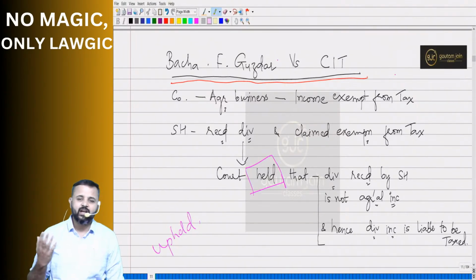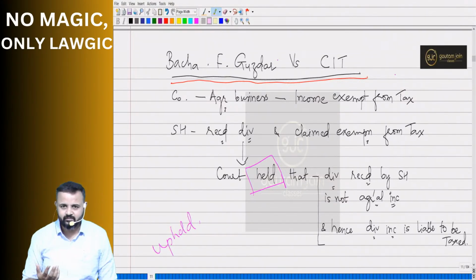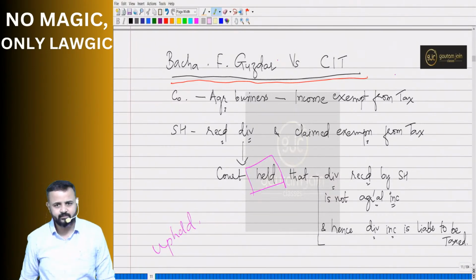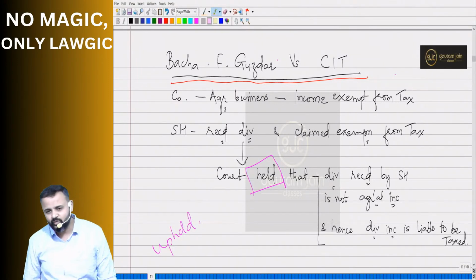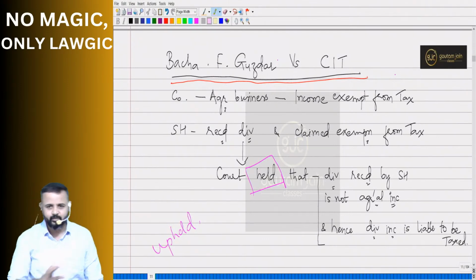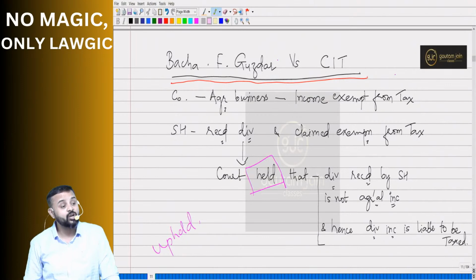This company which is into agricultural business will earn some income, or might have earned some income, and they are not required to pay taxes. Now this income which they have earned, they will give as dividend to their shareholders. Yes or no? They might give dividend, no? So they have given. Okay, in this case it happened. It so happened that they declared dividend and they distributed dividend to their shareholders. Now one of the shareholders said,